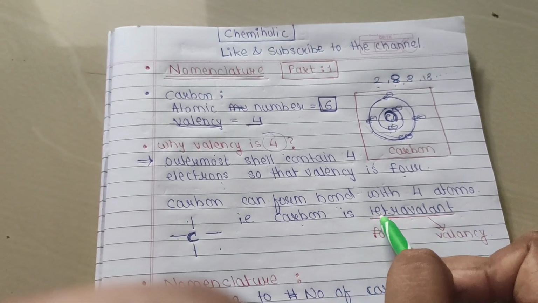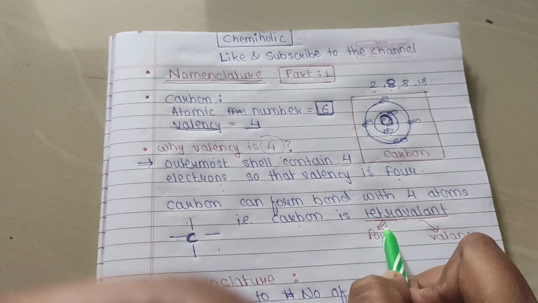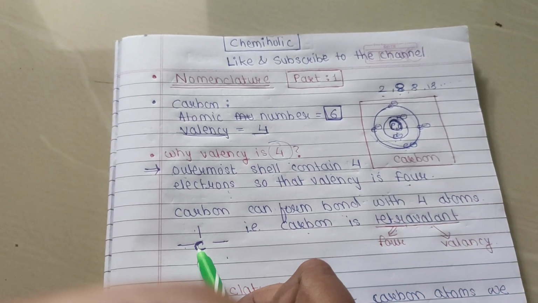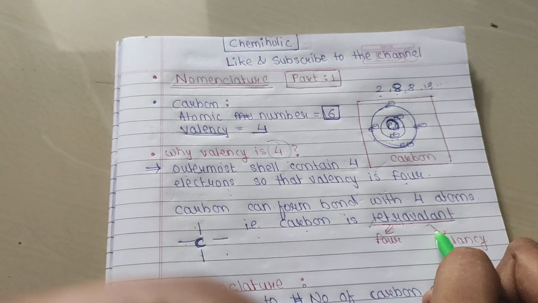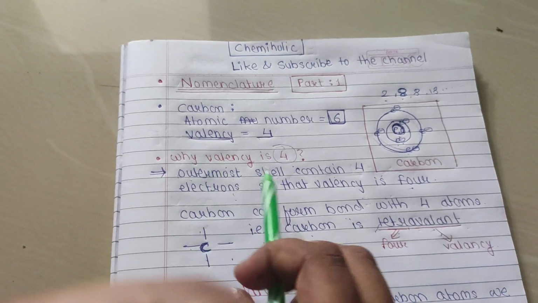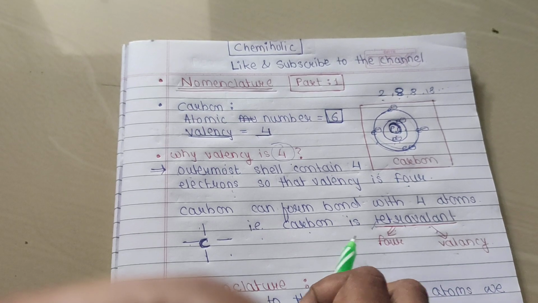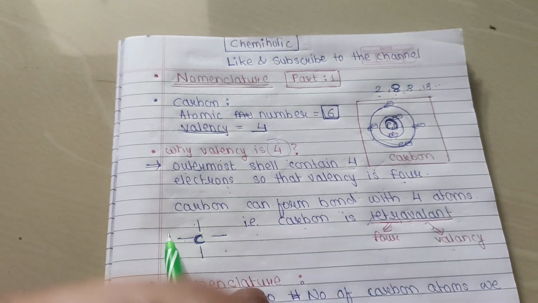That means carbon is tetravalent. Tetra means 4. It can form 4 bonds. Valent means having valency. A compound having 4 valency is called tetravalent.